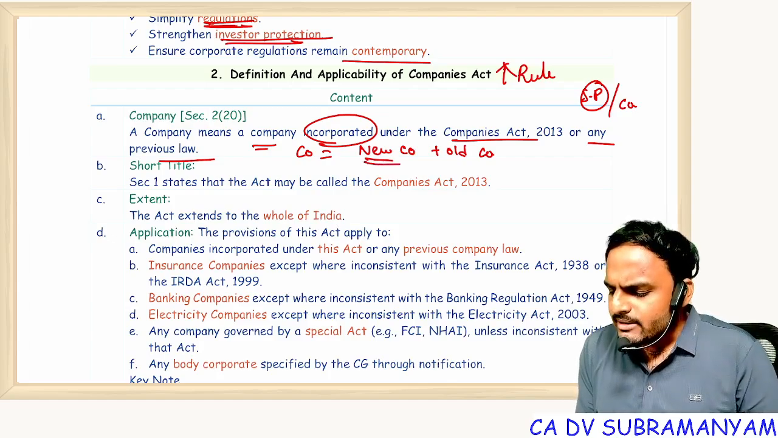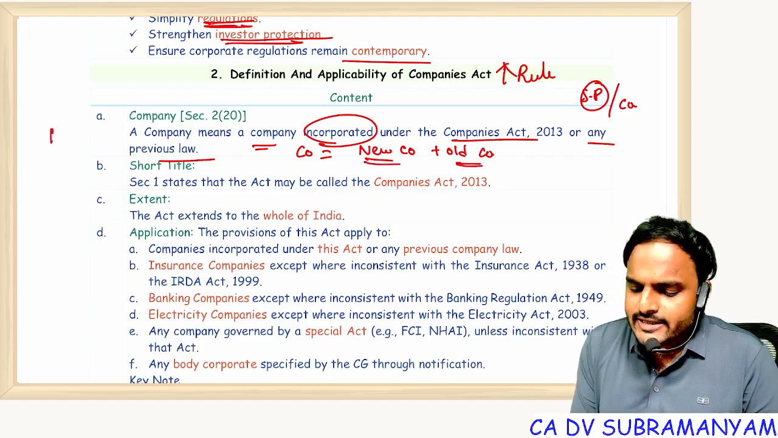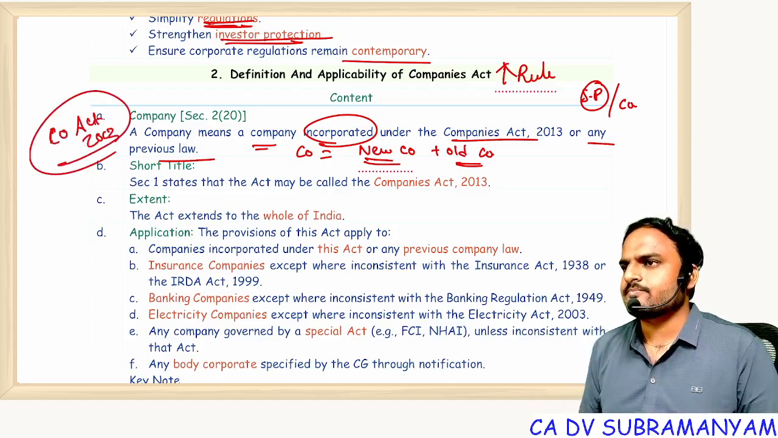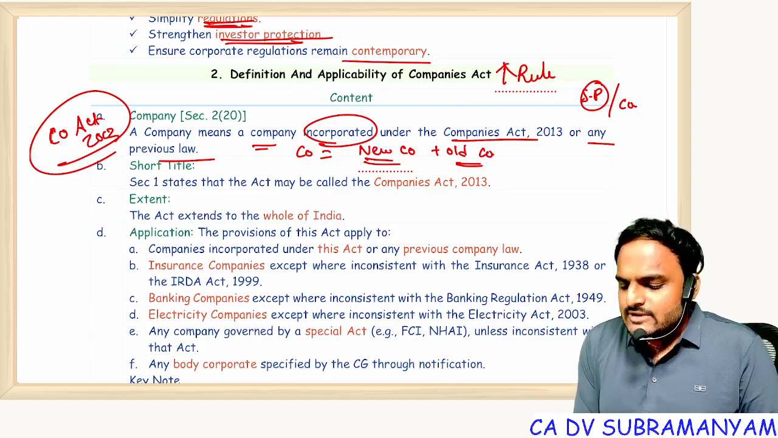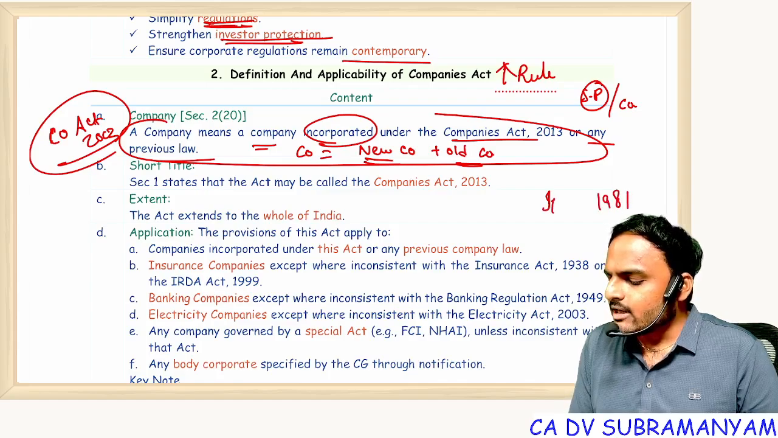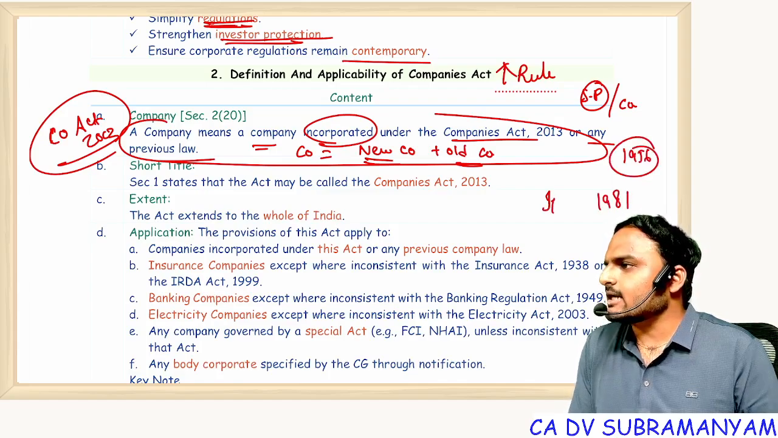Sir, what is this new company? What is this old company? Companies which are getting incorporated under Companies Act 2013, all are new companies. Suppose this definition is not there, imagine Infosys incorporated in 1981 under the 1956 Companies Act, they get left out.